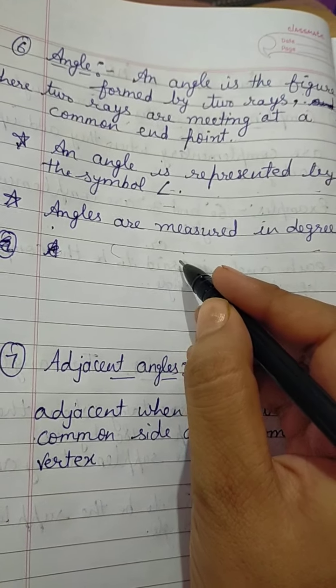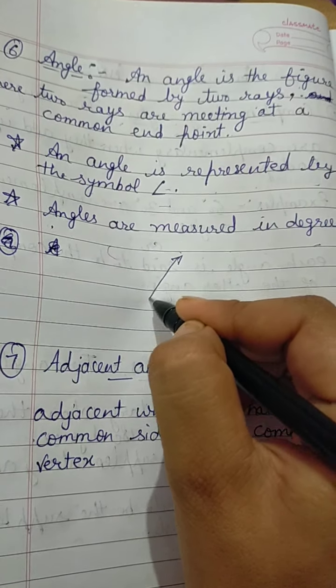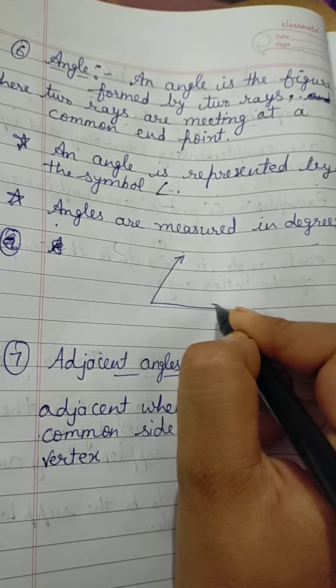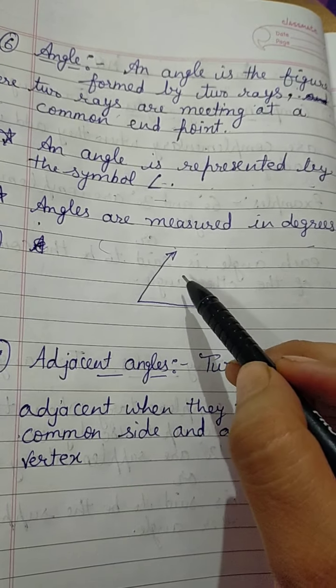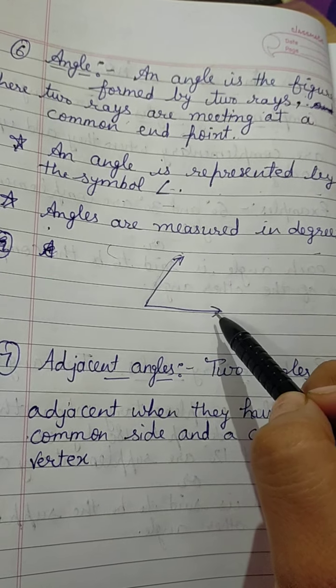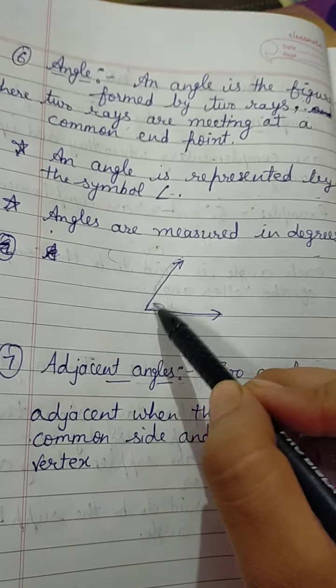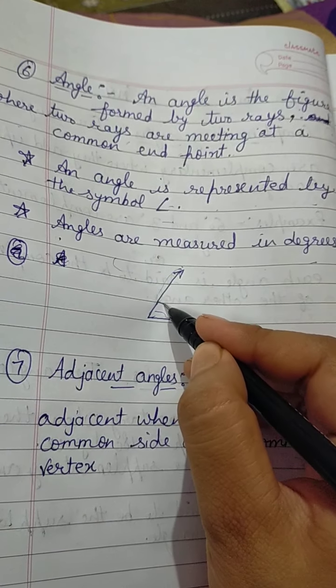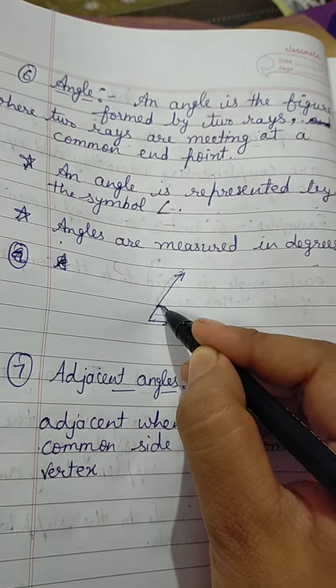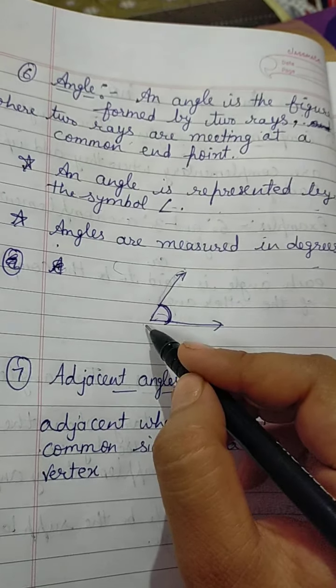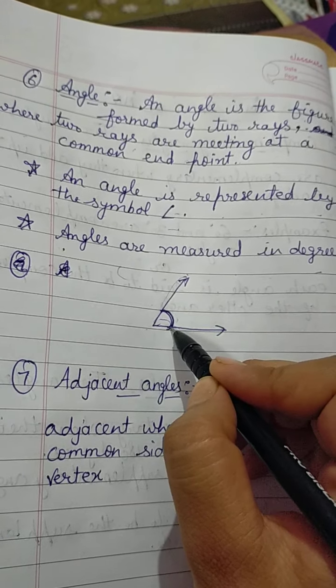Now I am making one angle here. This is an angle. When two rays meet at a point, then it is an angle. Two rays are making one angle.